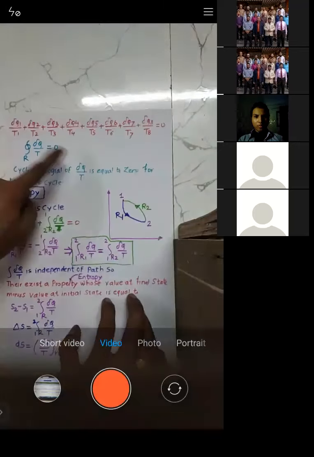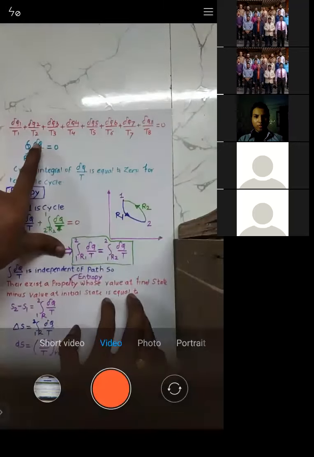Then I added all those expressions. So this expression I got, what does this expression say? This circle indicates cyclic integration of del Q by T. For a reversible process, a reversible cycle, it is 0. Cyclic integral of reversible del Q by T for a reversible cycle is equal to 0.